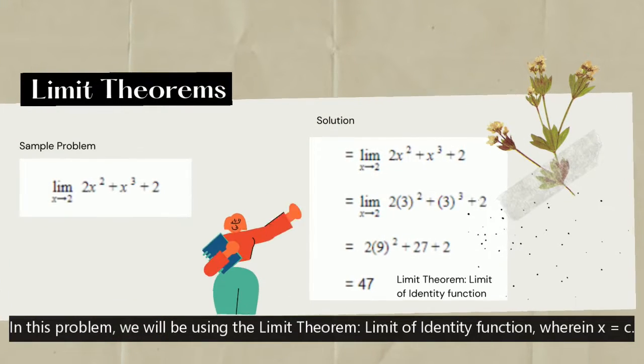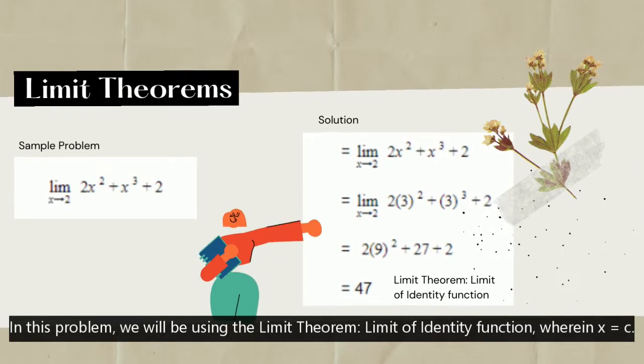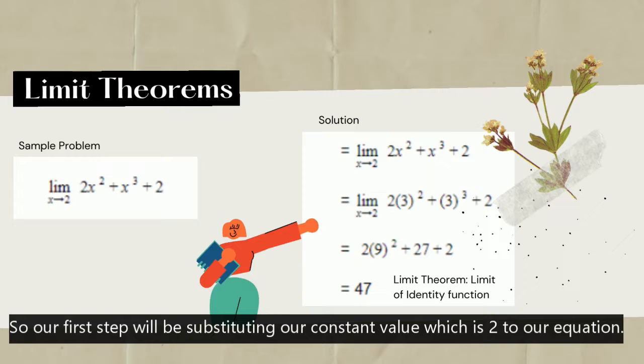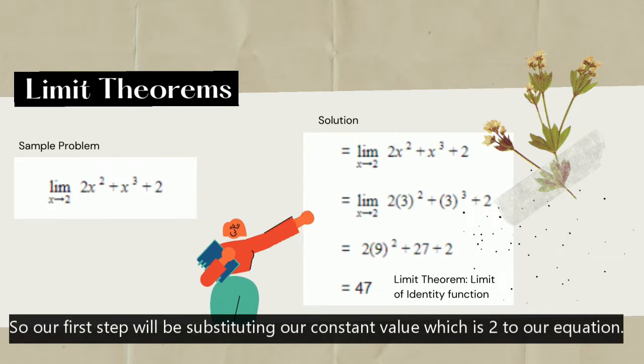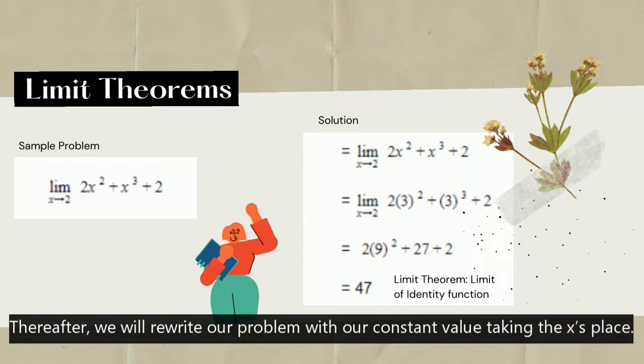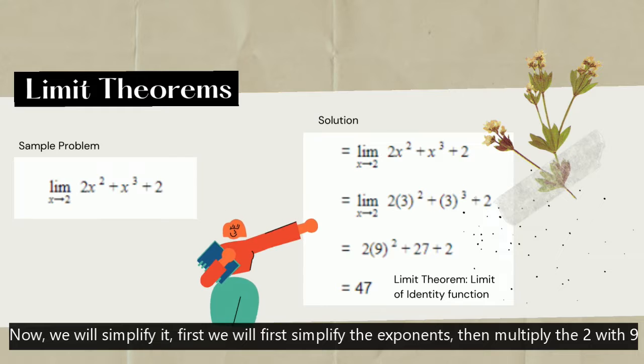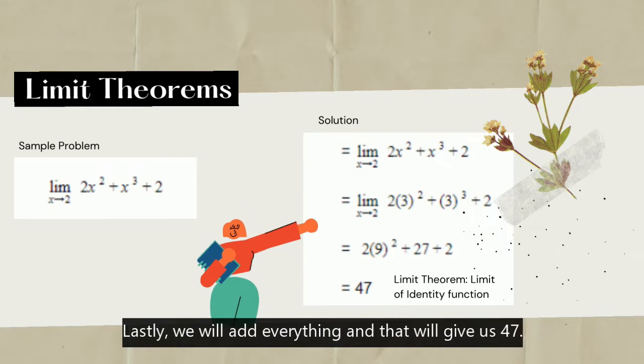In this problem, we will be using the limit theorem, limit of identity function, wherein x is equal to c. So our first step will be substituting our constant value, which is 2, to our equation. Thereafter, we will rewrite our problem with the constant value taking the x's place. Now, we will simplify it. First, we have to simplify the exponents, then multiply 2 with the 9, and lastly, we will add everything, and that will give us 47.